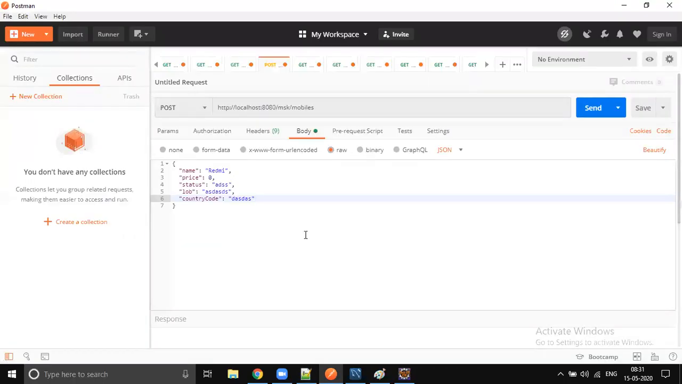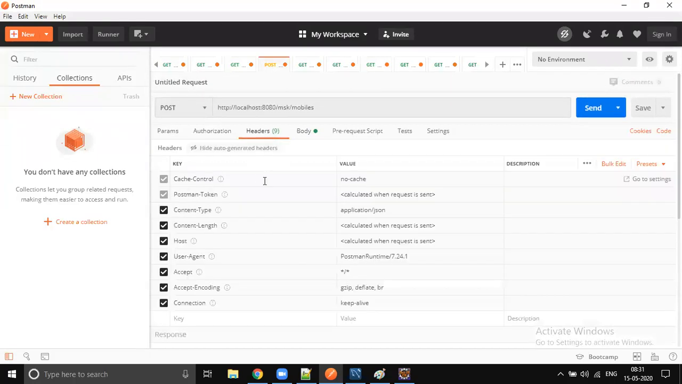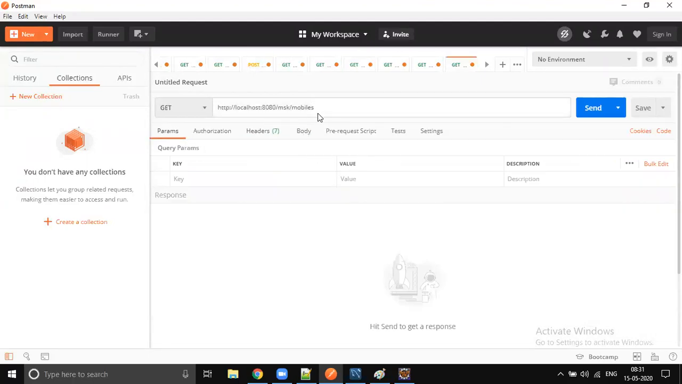So for example, now I'm just sending this request, and I'm getting the data in the JSON format. And whenever we are posting the data, we are sending the header in JSON format. So for example, for a particular mobile, if I wanted to retrieve the data, then I just send.